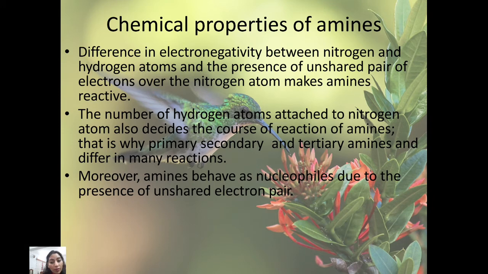Now the chemical properties of amines. The difference in electronegativity between nitrogen and hydrogen atoms and the presence of an unshared pair of electrons on the nitrogen atom make amines reactive. They are very reactive. The number of hydrogen atoms attached to the nitrogen atom also decides the course of reaction for amines. That's why primary, secondary and tertiary amines differ in many reactions. Moreover, amines behave as nucleophiles. We should know who behaves as a nucleophile, who behaves as an electrophile, who shows the positive inductive effect and who shows the negative inductive effect, due to the presence of an unshared